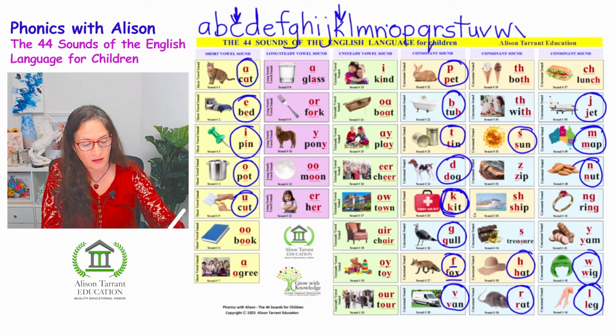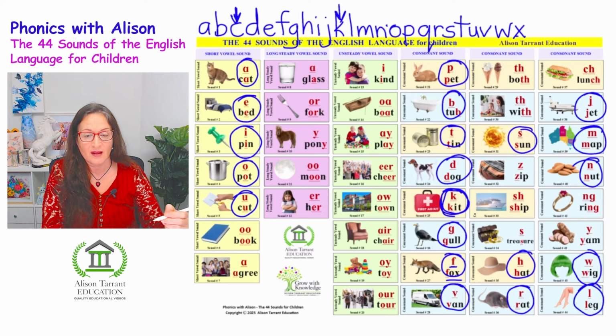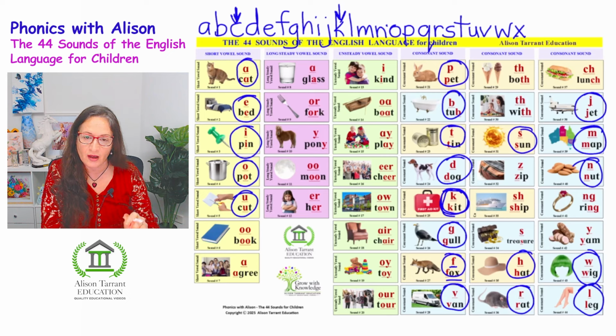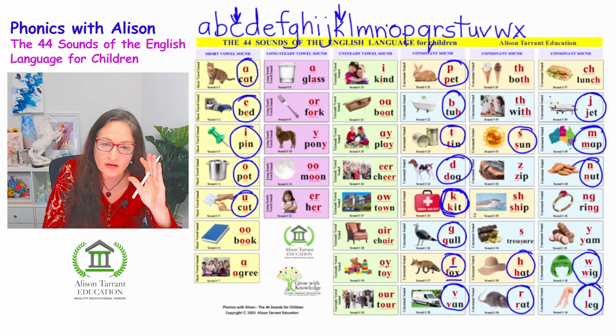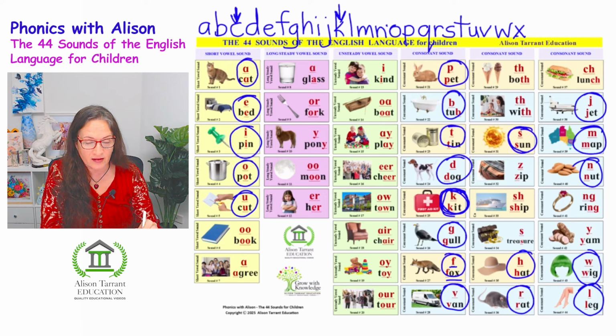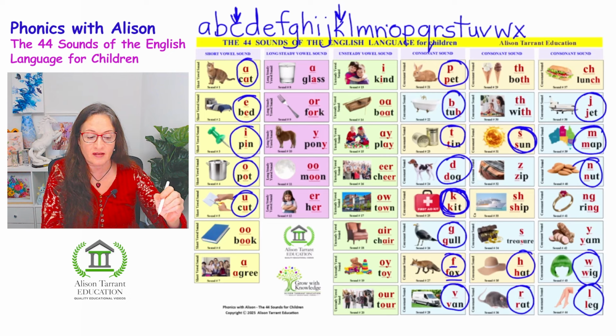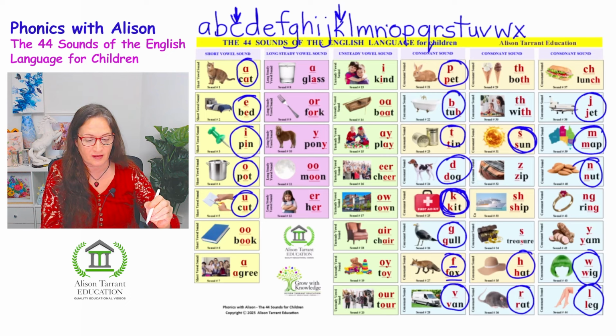Then we have X, which is mostly found at the end of words except for a few. And the letter X in English makes the sound ks, as in box, fox. It's not on this chart because X makes two sounds, the K and the S. So it is covered by the K and the S sound.